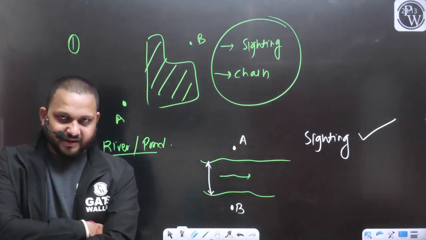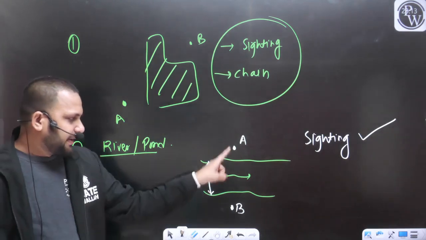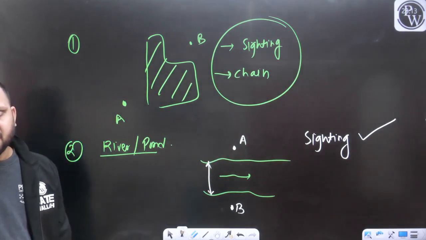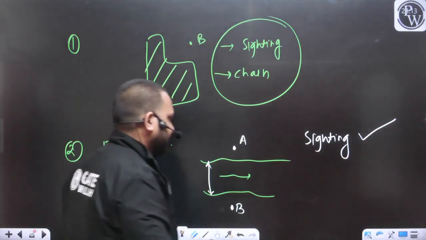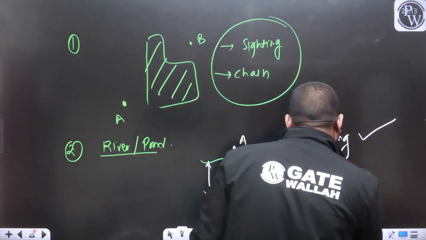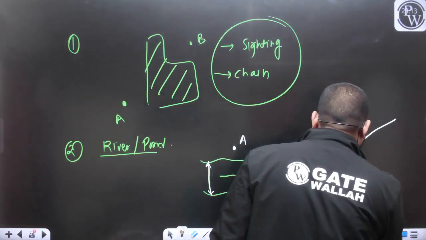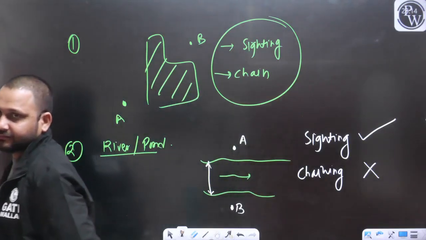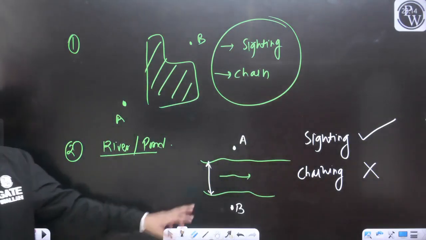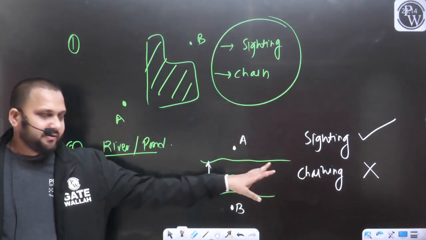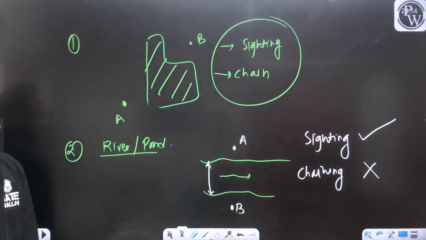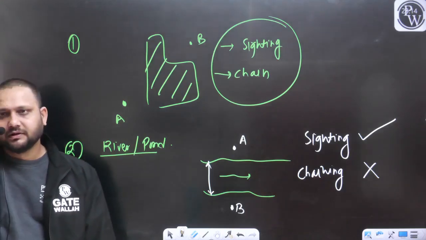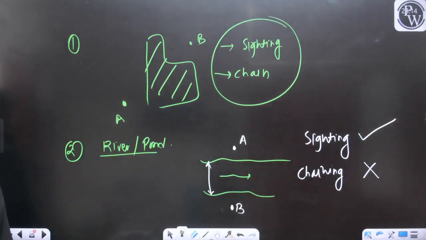But if I want to measure the distance between the point A and B, if I talk about the chaining, that is not possible in the case of a river. It is not possible to measure the distance between A and B with the help of the chain in the case of a river. Yes or no?